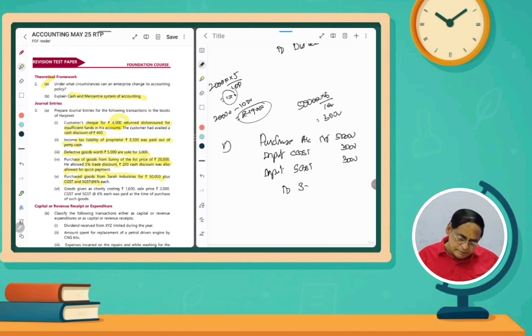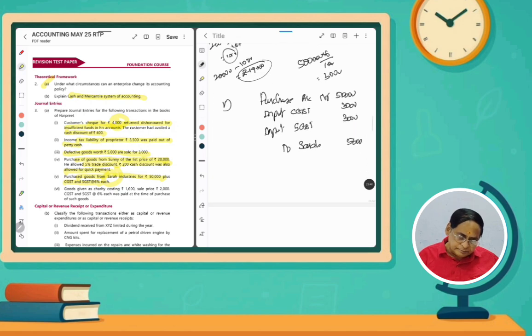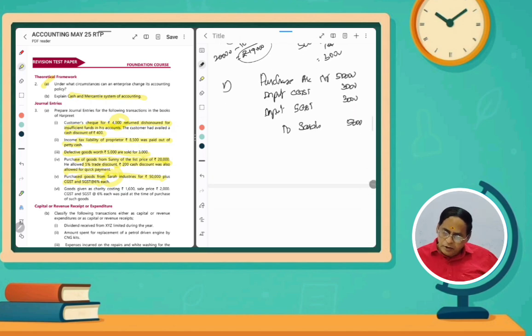So Sara Limited. How much? 56,000 rupees. So this is a journal entry. Purchase account: you have to write, we have purchased goods from Sara Limited, including CGST and SGST at 6% each.